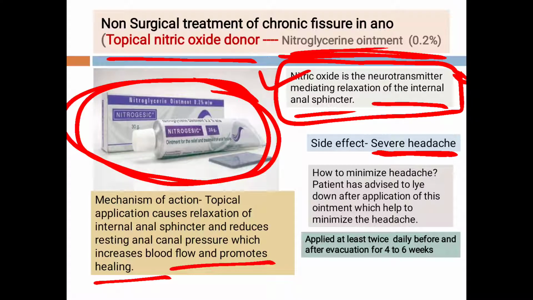Now what is the side effect of this ointment? It leads to severe headache. Now students, how to minimize this headache? While applying this ointment, we will advise the patient to lie down to minimize the headache. And we will advise the patient to apply this ointment to the anal verge twice daily, before and after evacuation, for 4 to 6 weeks. But the treatment duration depends upon the response of the patient to the treatment. So this is the nitric oxide donor nitroglycerin ointment.